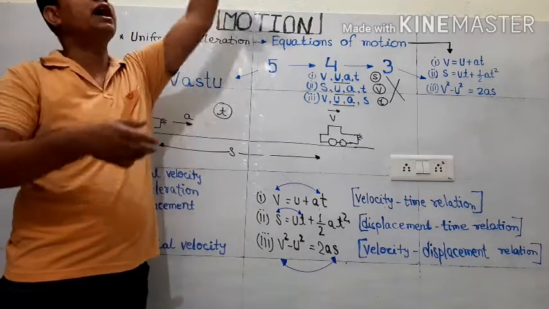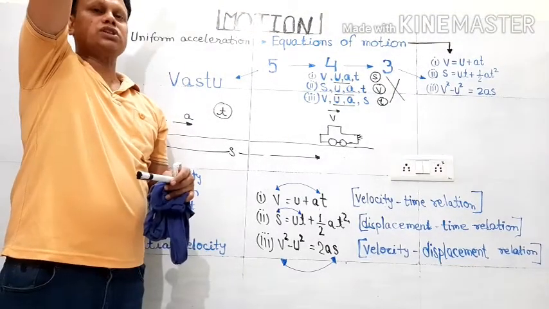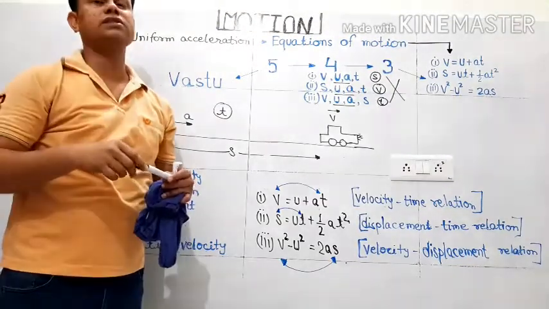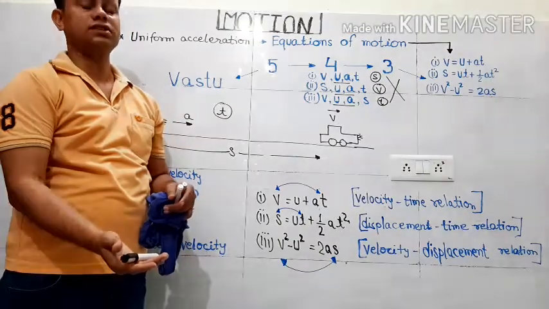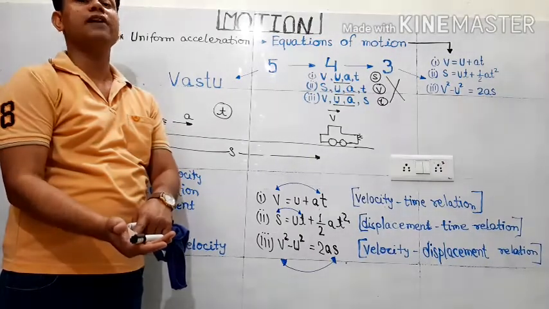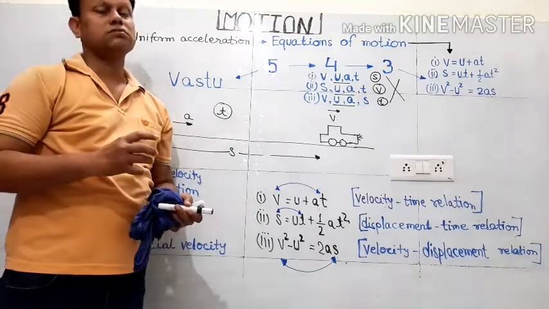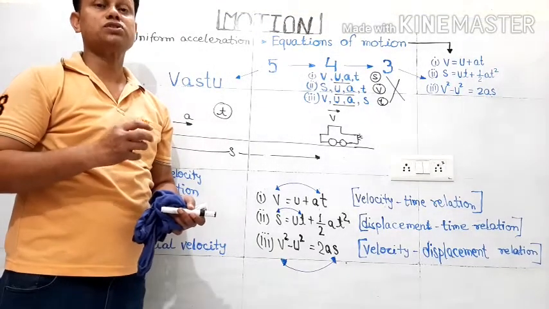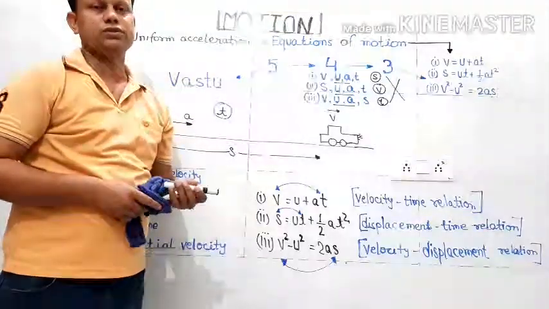And while coming down to the earth, at that position of maximum height, initial velocity is taken as 0, and when you are catching it or when it is reaching the midway, the velocity which you are taking is taken as final velocity. So there are common situations, and common knowledge is also required to deal with these types of questions.